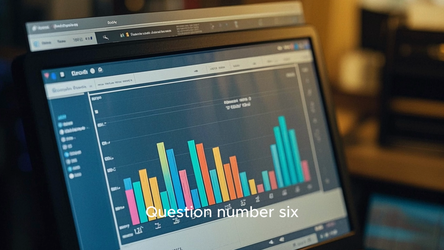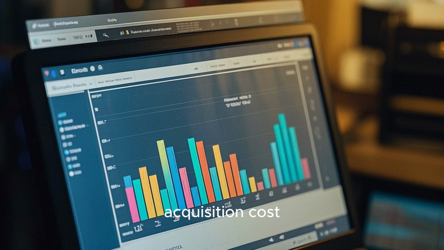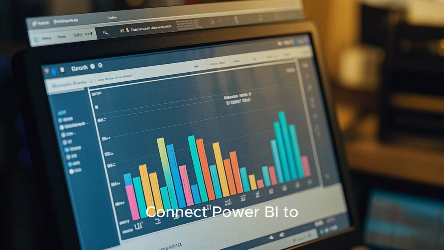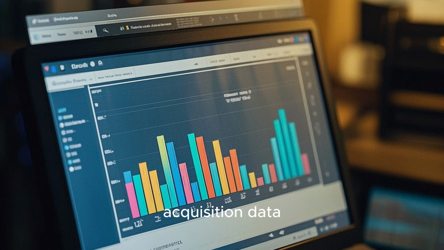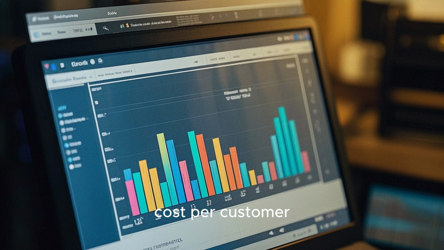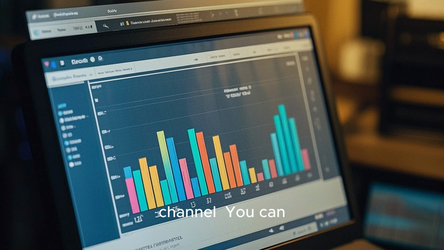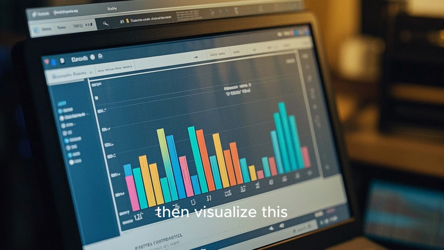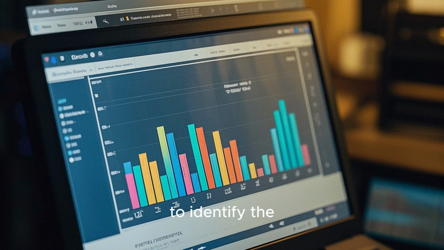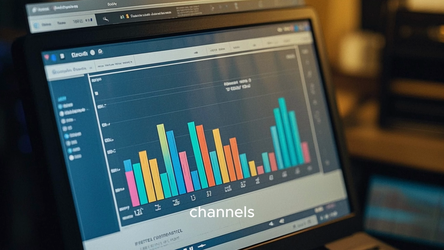Question number 6. What is the customer acquisition cost for each channel? Connect Power BI to your customer acquisition data and calculate the cost per customer acquired for each channel. You can then visualize this data in a bar chart to identify the most cost-effective channels.